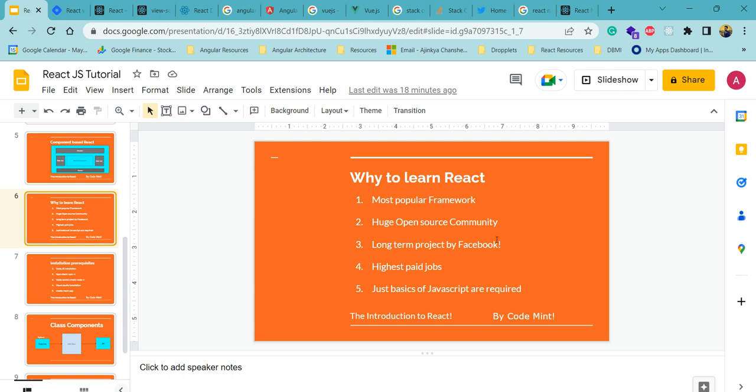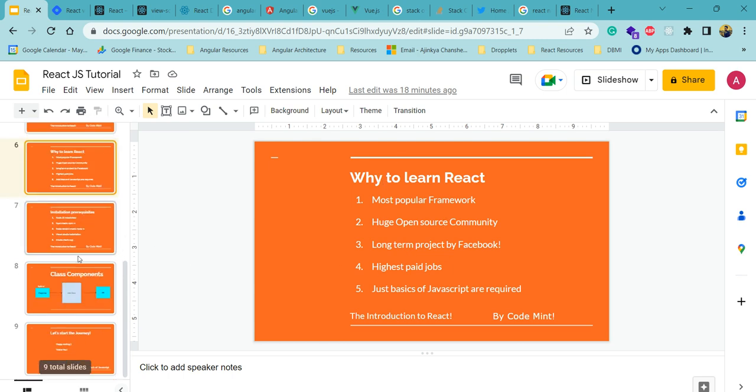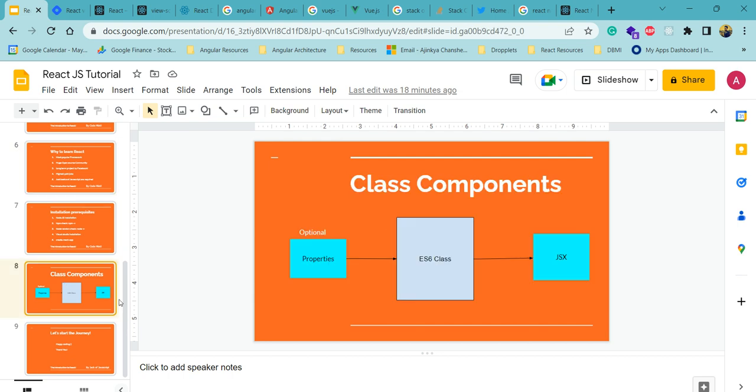It is based on JavaScript, so it's quite easy to learn compared to Angular, because Angular uses TypeScript, and most people are well familiar with JavaScript, so they find it easy to learn. Also, React follows the class-based architecture as well as the functional architecture, and we will see all those details in later sessions.